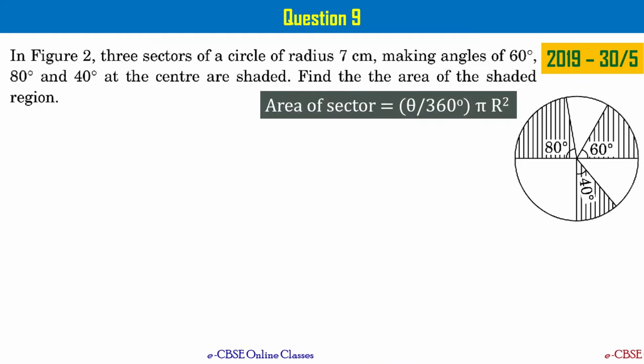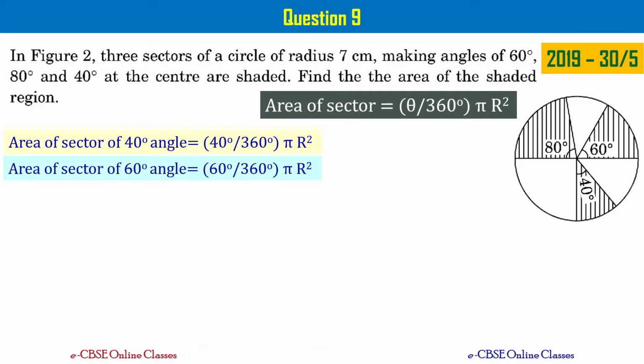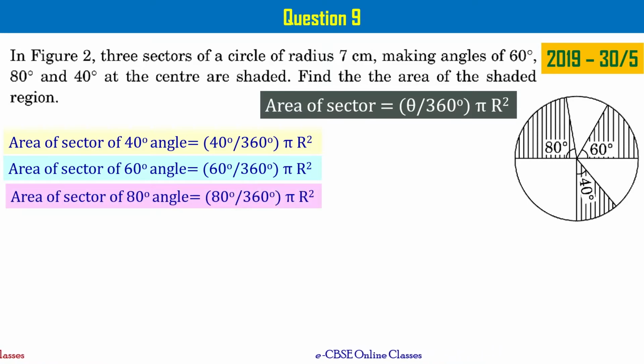We know area of sector is defined as theta by 360 degrees times pi r square. We know all the quantities required to compute area of each sector, right? Area of sector of 40 degrees angle can be defined as 40 by 360 degrees times pi r square. Area of sector of 60 degrees angle is 60 by 360 times pi r square. Area of sector of angle 80 degrees is 80 by 360 times pi r square. I have not substituted value of r and pi purposefully. You will see that now why I am doing like that.